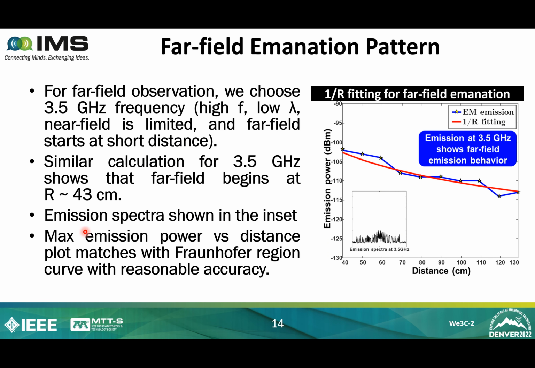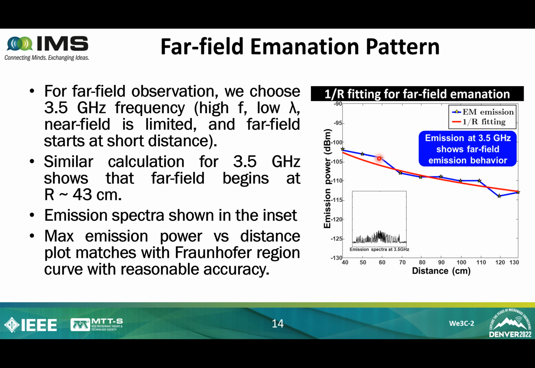Now, for far field emanation detection, we have used similar logic. We observed far field at high frequency, that is 3.5 gigahertz, so that the near field is limited and the far field can be observed better. For 3.5 gigahertz, our calculation shows that far field begins at 43 centimeter.